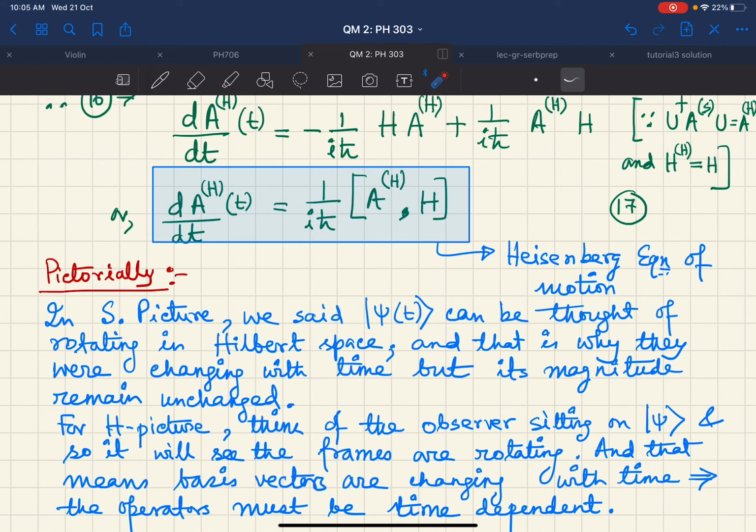That means the basis vectors will be changing with time, and so the operators must be dependent on time. Because the basis vectors are changing, the operators need to change. So the operator will become time dependent. This is some kind of a rough physical idea that you can get.